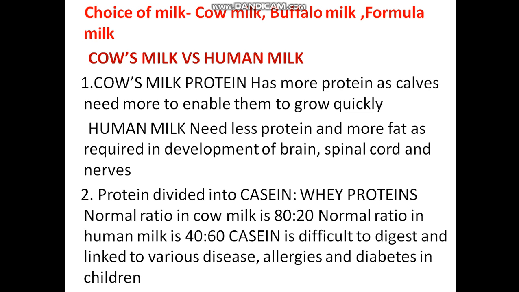The first one is cow milk protein, which enables the calf to grow. Human milk has less protein, for the development of brain, spinal cord and nerves. Second one is proteins divided into casein and whey proteins. Normal ratio in cow milk is 80 to 20. Then normal ratio in human milk is 40 to 60. Casein is difficult to digest and linked to various diseases.